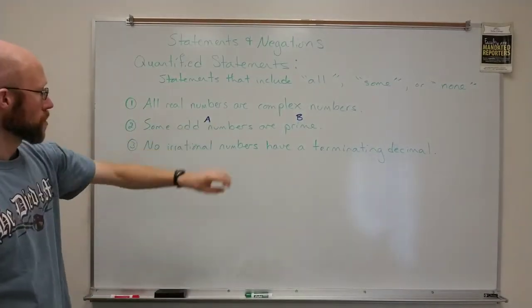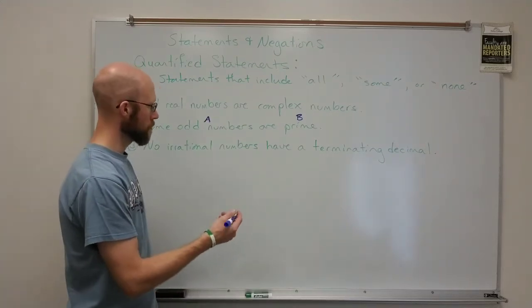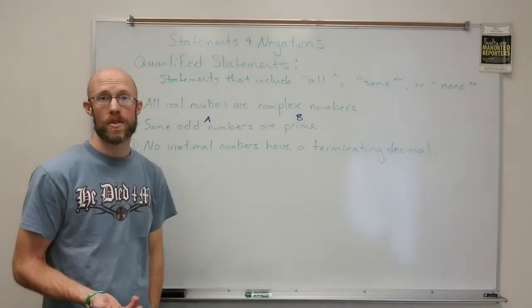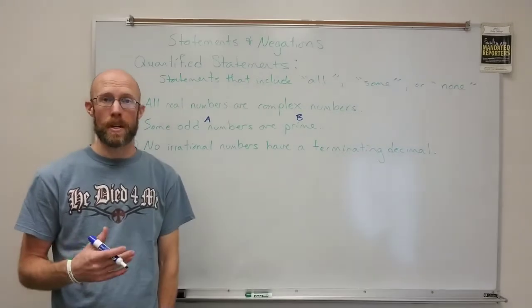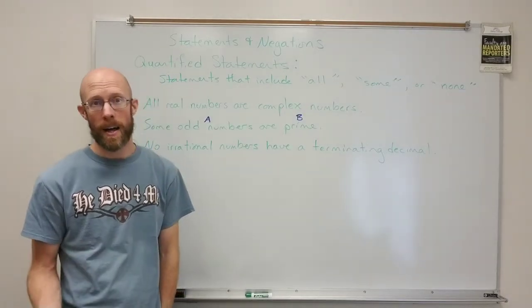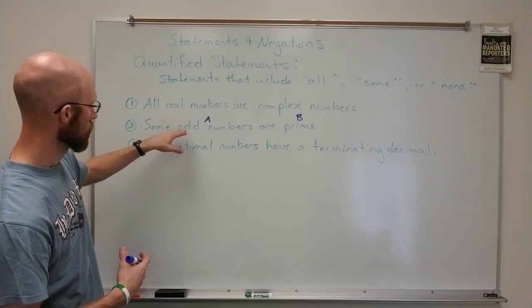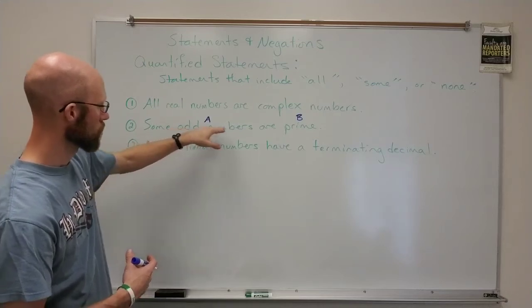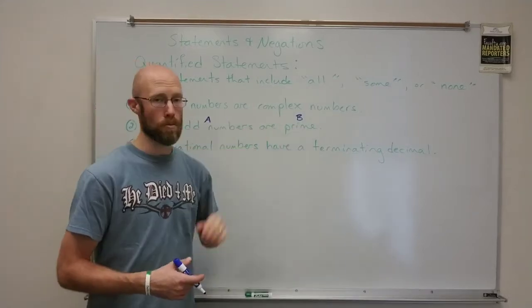So some odd numbers are prime, okay? And so what that means is you might have some odd numbers that are not prime, you might have some prime numbers that are not odd, but what we do know is that there are some elements in both of these, okay? Some odd numbers are also prime numbers.